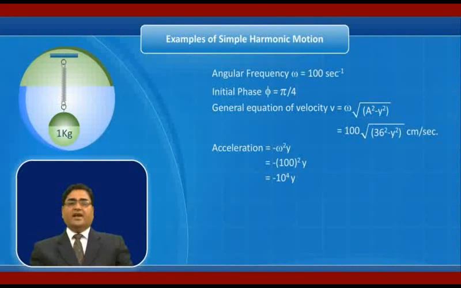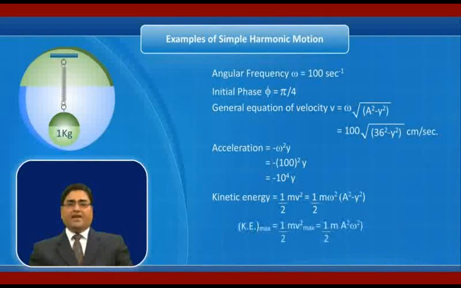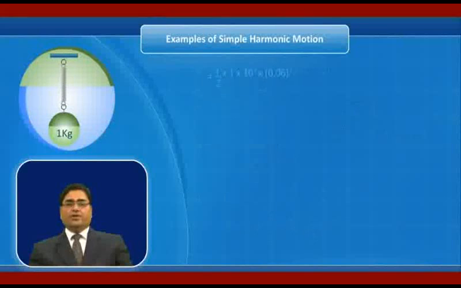Since kinetic energy remains maximum when the particle is at the mean position, maximum kinetic energy is equal to half m v square. At the mean position, the velocity of the particle remains maximum and its value is equal to amplitude into omega. So maximum kinetic energy equals half m v maximum square, equal to half m a square omega square. Just substitute the values, you will get maximum kinetic energy equal to 18 joule.